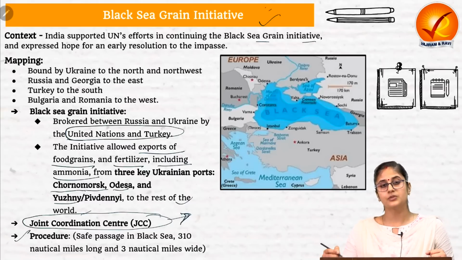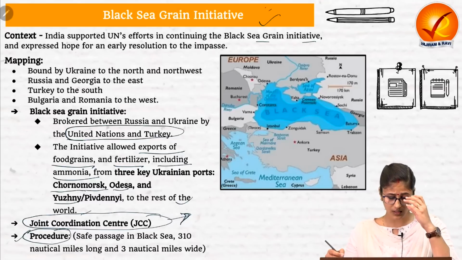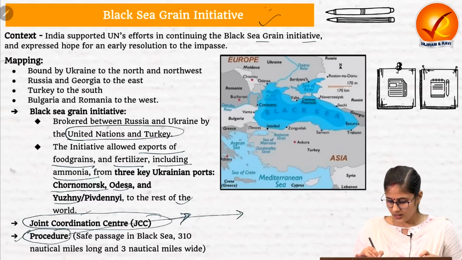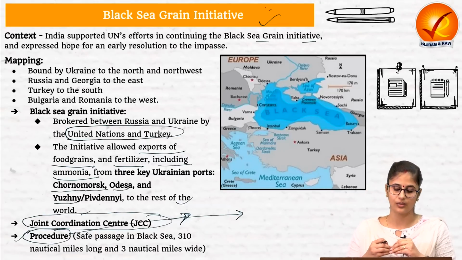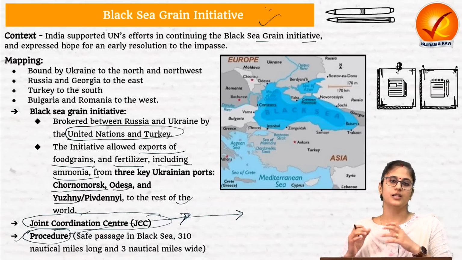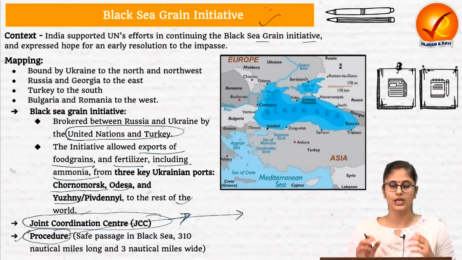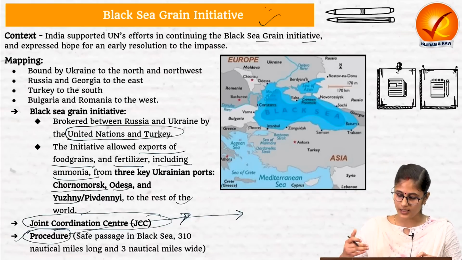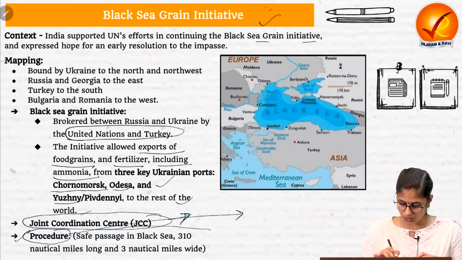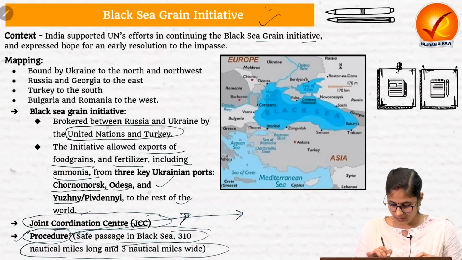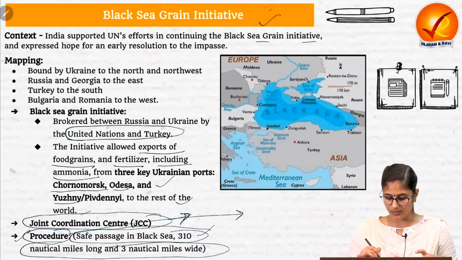Then the next aspect that we need to understand is the procedure that is followed in this Black Sea initiative. In this, the Ukrainian cargo ships are allowed to pass only after inspection at the Istanbul port, wherein Russia looks into whether the cargo ships are carrying any arms and ammunition or not. If that is not the case, then it is allowed to pass through these three Ukrainian ports. And this is the humanitarian zone which has been provided in the Black Sea, that is 310 nautical miles long and 3 nautical miles wide.